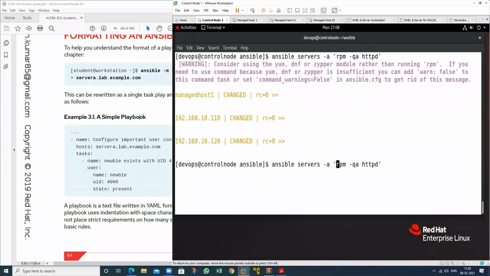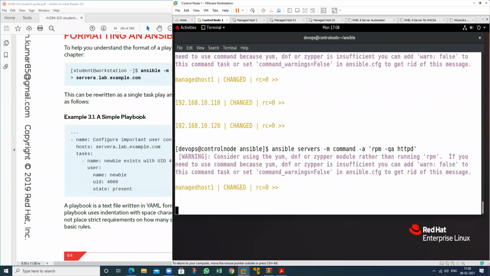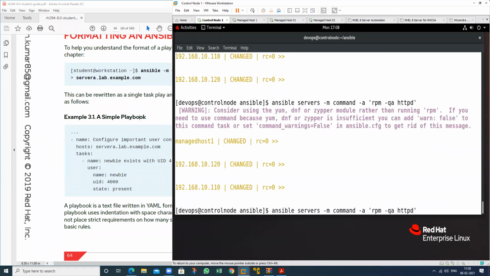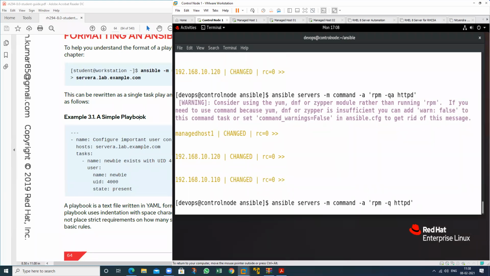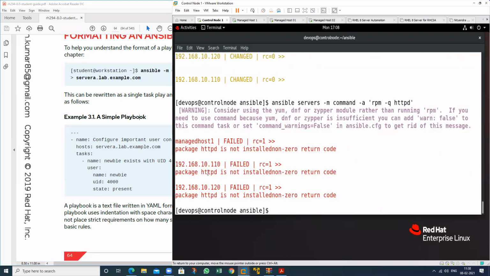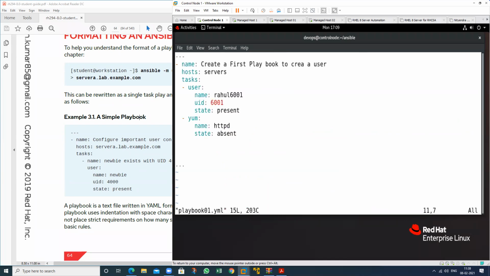Okay, we should define the module also. -m module, command. Okay, rpm -q, this message you should print. Not installed, because last time I set the package absent. See the result. So if you want to install the package, just type here present,